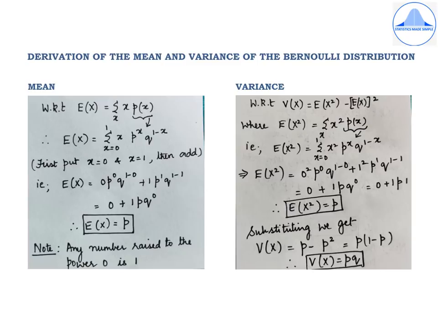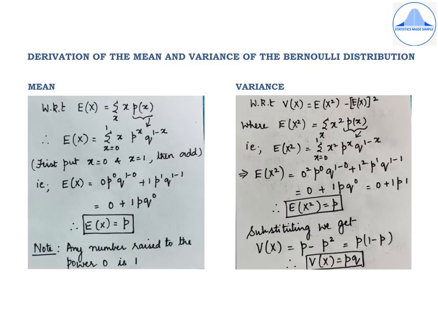At this point, I would like you to try it out a couple of times and you will get the result E of x equal to p. Now let's move on to the variance. By the definition of the variance of a random variable, we know that V of x is equal to E of x square minus E of x the whole square.